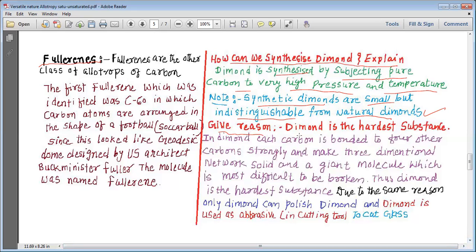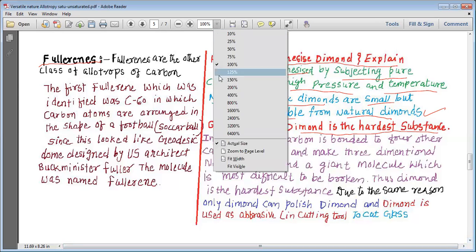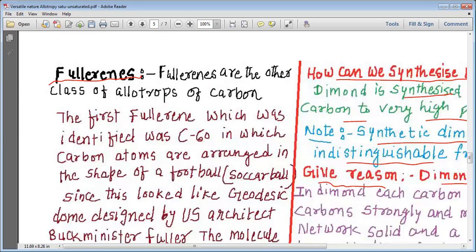Now we have one reason: diamond is the hardest substance in the world. What is the reason that we consider diamond as the hardest substance on the earth?